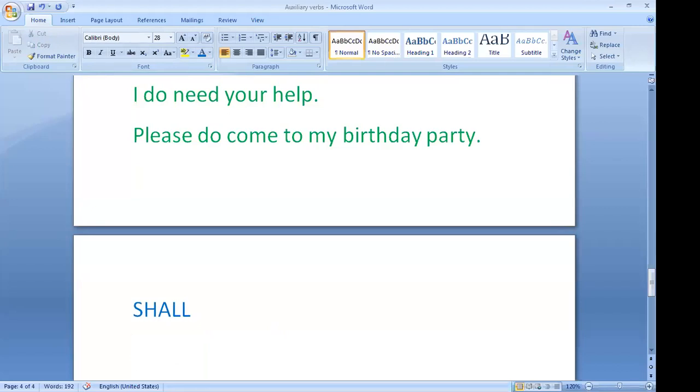Shall is used with the first person singular number and plural number. For example, I shall, we shall. And will is used with the second person and third person. You will, he will, she will, it will, they will.